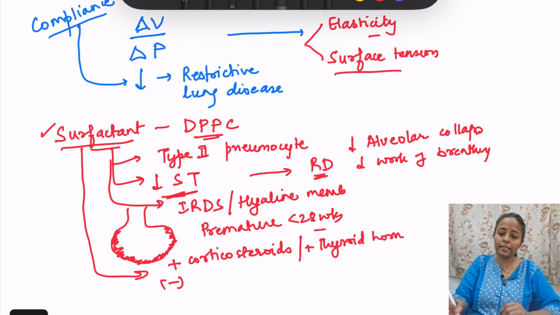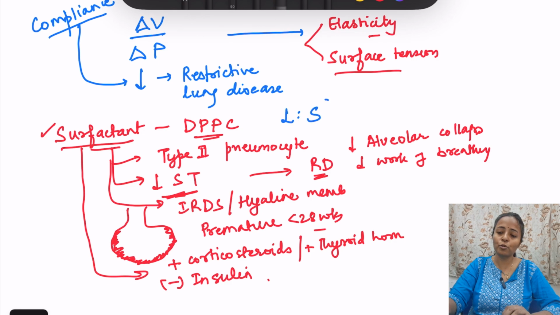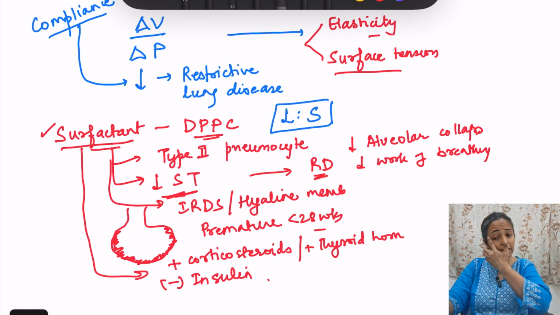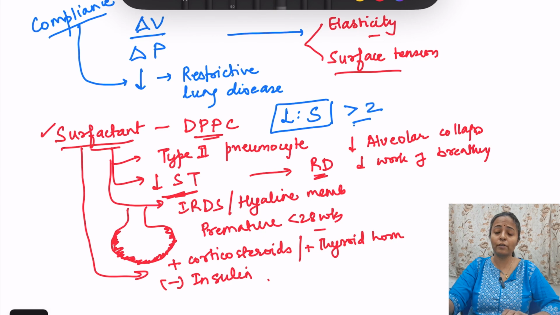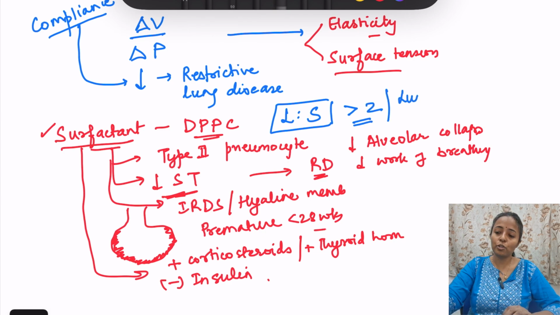Then it is decreased by insulin. ठीक है, it is decreased by insulin, very important to remember. Then there is something known as LS ratio, lecithin into sphingomyelin ratio. Normally this is greater than 2, in premature infants it is less, so it is used to assess lung maturity in fetus. ठीक है, so that is all about the surfactant.